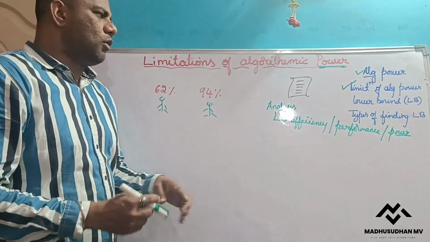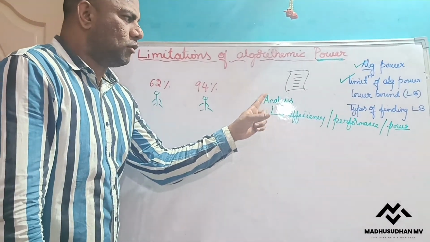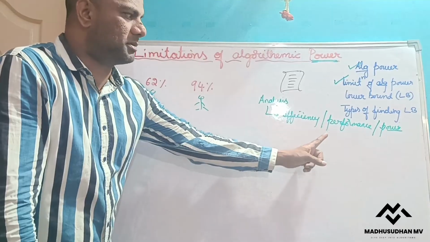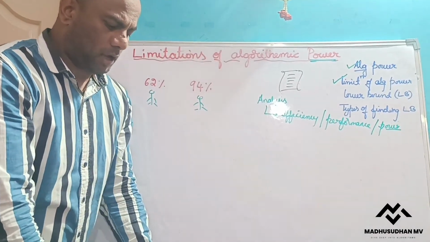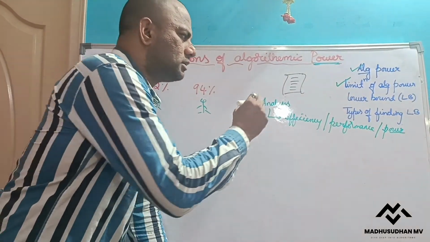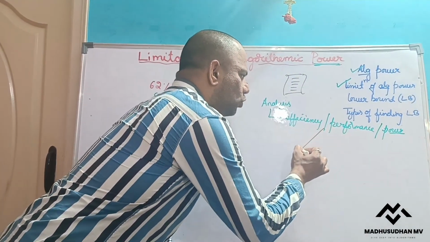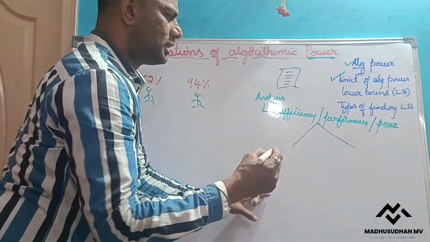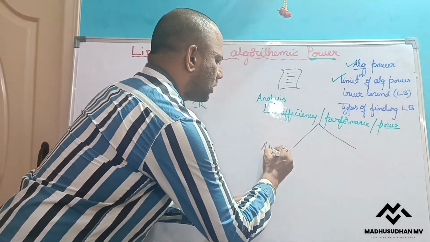Similarly, whenever we do analysis, we are finding the efficiency, performance, or power of the algorithm. Now, till now, how have we been finding this efficiency? There are two types of ways. The first way of finding the efficiency is by using what?